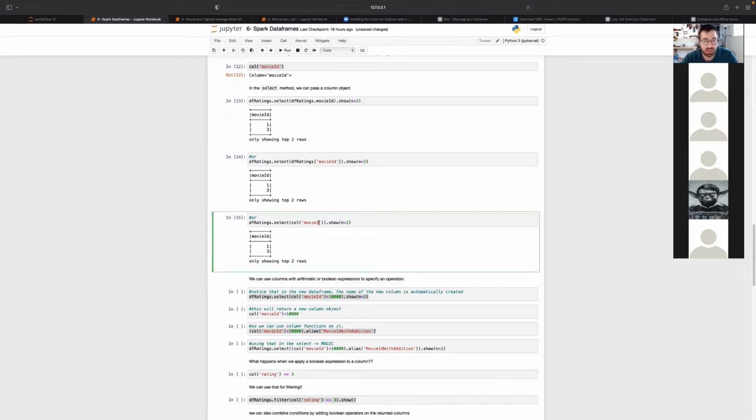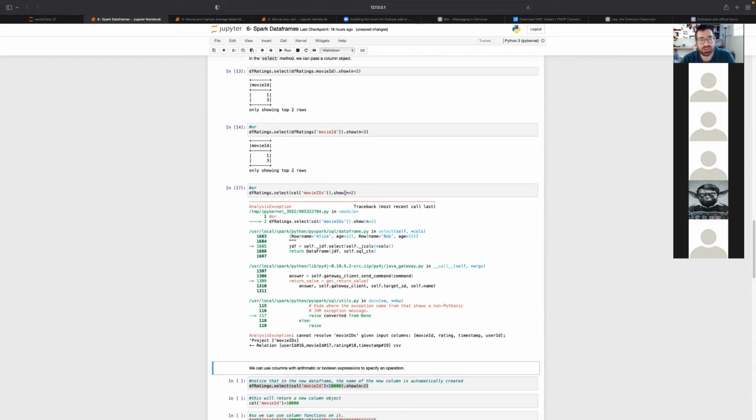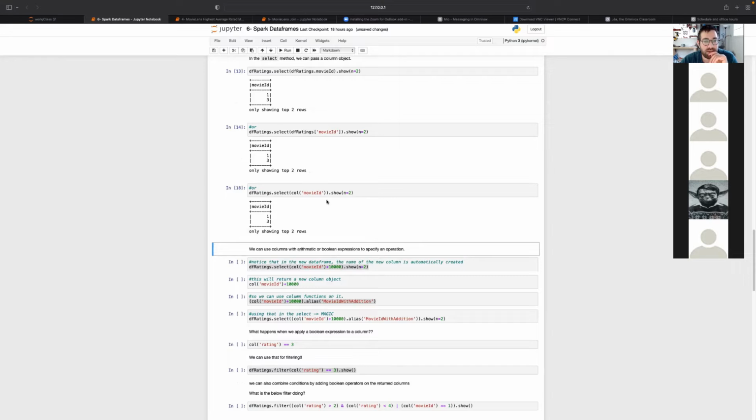If you specify like ID with a capital D and you try to do this, okay, it works, but it shouldn't have. Okay, so it's the same: cannot resolve movie IDs given input columns movie ID, rating, timestamp, user ID. So it needs to have the name of the column to be able to access it.